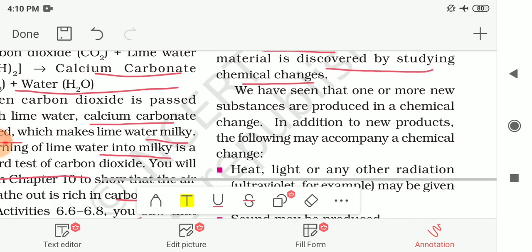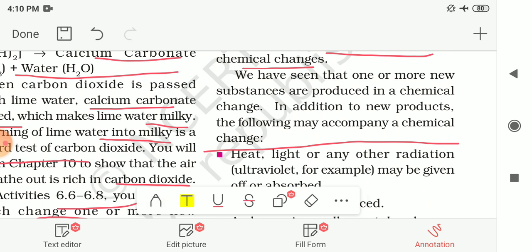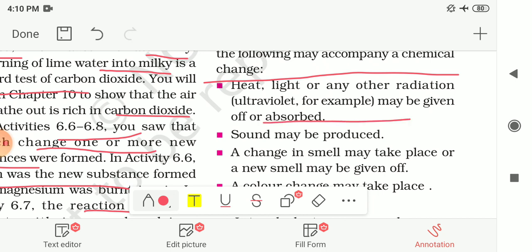And we had also seen that one or more new substances are produced in a chemical change. And in addition to these new products, the following may accompany a chemical change. How can we observe that a chemical change is happening? Some of the things are given here. The first one is that heat, light or any other radiation, that might be ultraviolet, may be given off or absorbed. If a chemical change is occurring, then this heat, light or radiation may be absorbed or released.